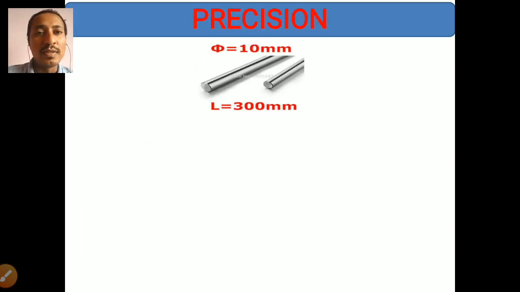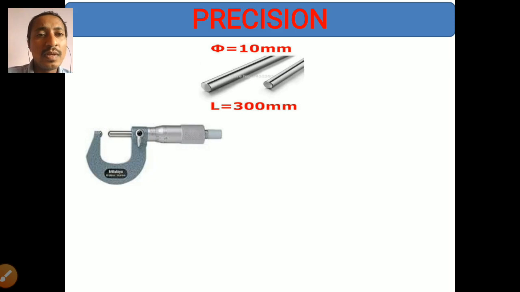Next, precision. Again I will explain with an example. Take the 10 mm rod again, whose dimension is exactly 10 mm, which we already know. Suppose again I take two micrometers.